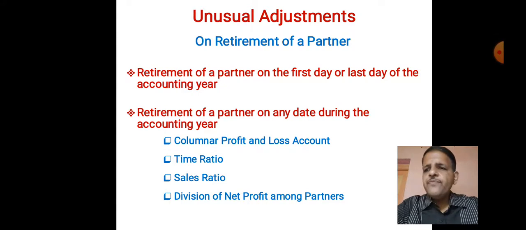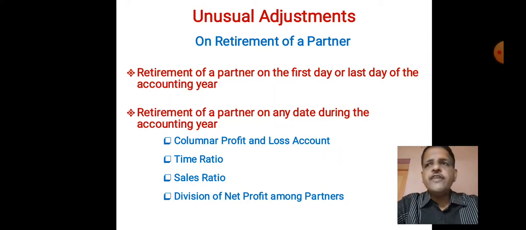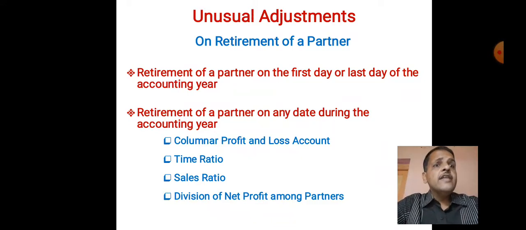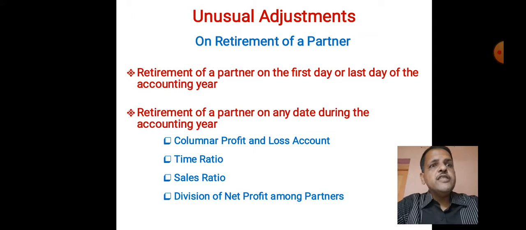Now let us say our accounting year is from 1st April to 31st March, and our partner Mr. Y is going to retire on, say, 30th June. Then what happens? We have to prepare a pre-retirement and post-retirement columnar profit and loss account. The pre-retirement period is 3 months from 1st April to 30th June. The post-retirement period is 9 months from 1st July to 31st March.